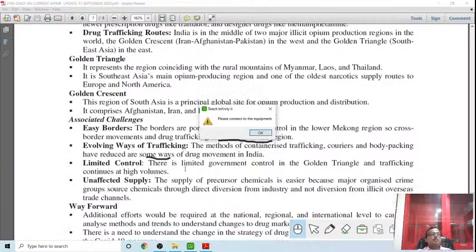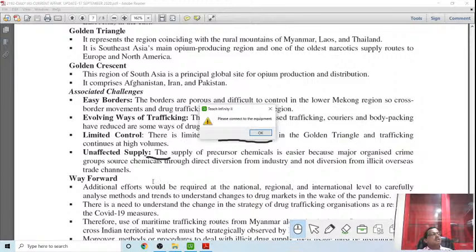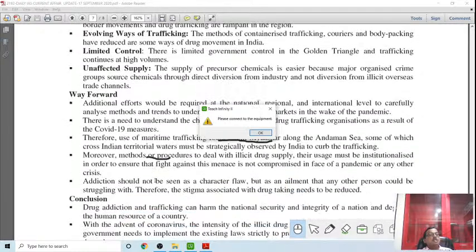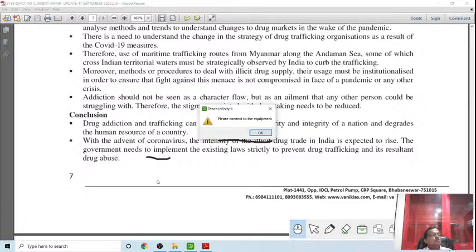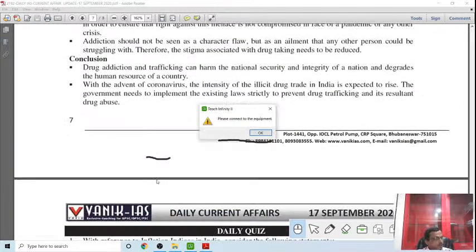Then the supply is unaffected. So the supply chain never remains unaffected. So this goes on: one supply chain blocked, a parallel chain opens, because the drug traders, the drug peddlers, have developed parallel chains. They have created a very lucrative trade. So huge crores of rupees are generated, supported by a foreign country, like the ISI of Pakistan, which is a major drug peddler in India.